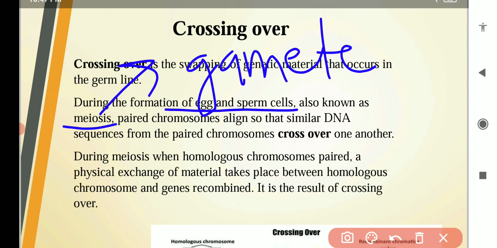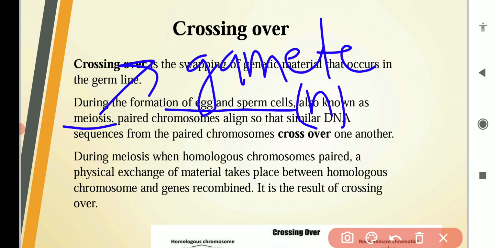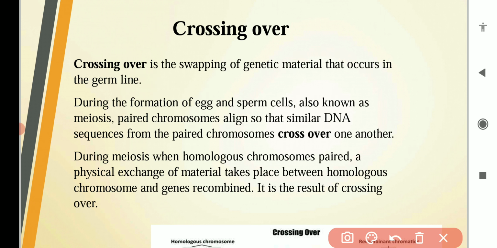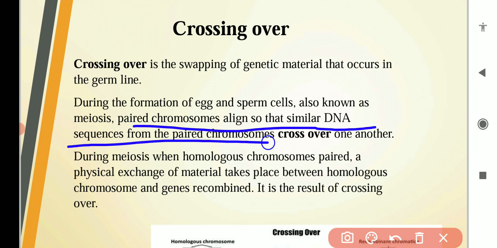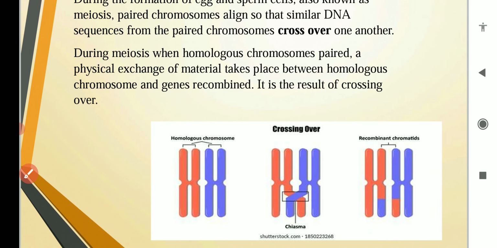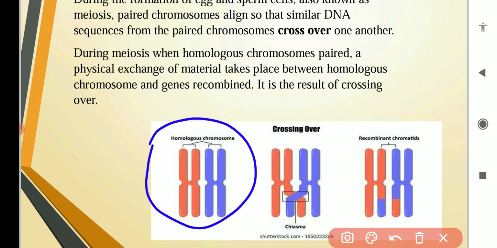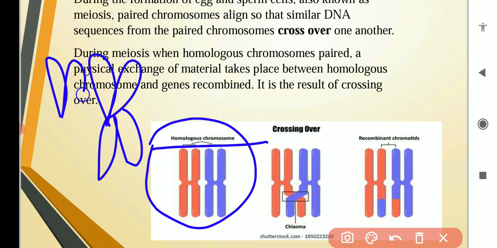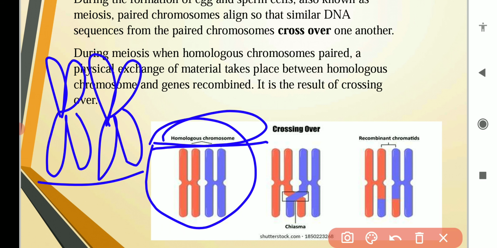These n type of gametes will be formed, and in meiosis the paired chromosomes align so that the similar DNA sequence from the paired chromosome crosses over one another. If you look at this image, you will see this is a pair of chromosomes. It is known as a homologous chromosome pair, and we all know that each chromosome is present in the form of a pair. Two similar chromosomes pair together and form this homologous chromosome pair.